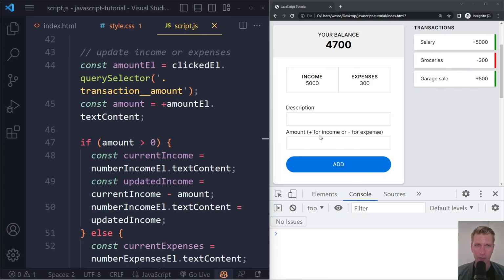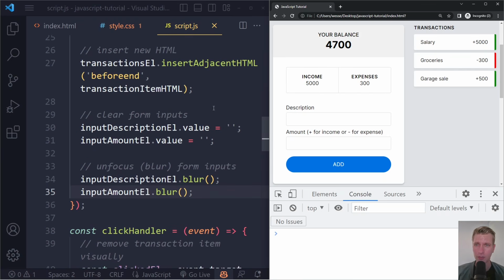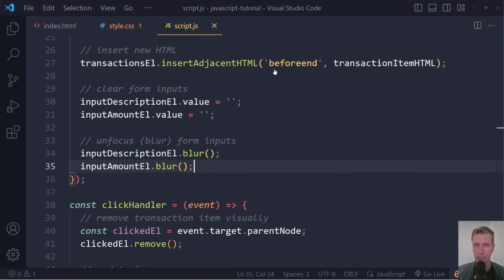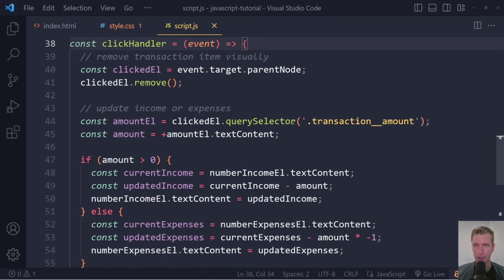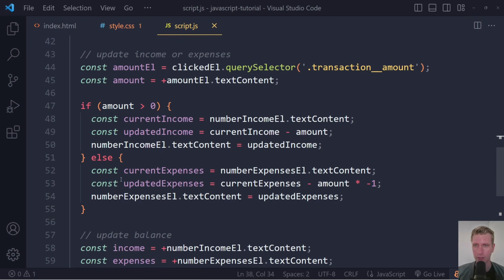Alright, now of course when we add this transaction item of garage sale plus 500, the income number here should also increase, and then of course also the balance. Let's first work on the income and expenses numbers, and this is actually very similar to what we did before. Now let's see. This is all for the form, and here in the other click handler function, we were also updating the income or expenses. And there is one thing we forgot to do here.